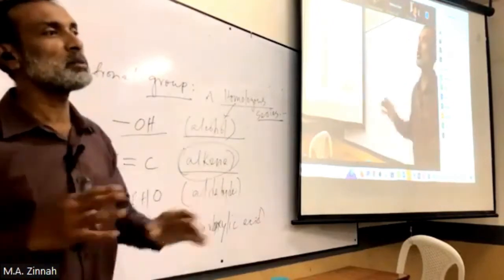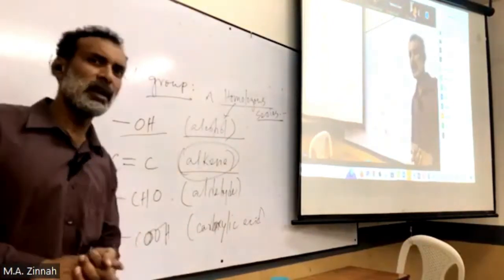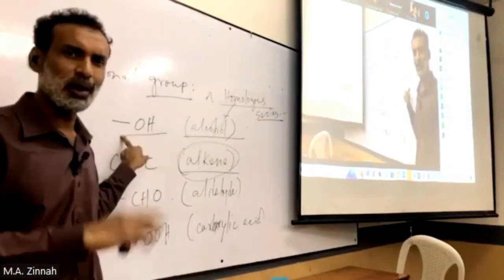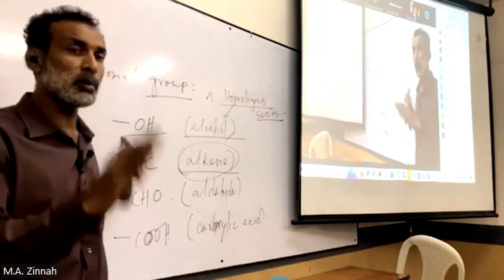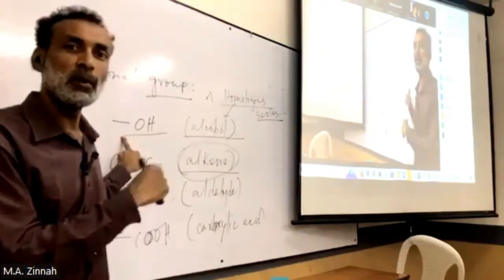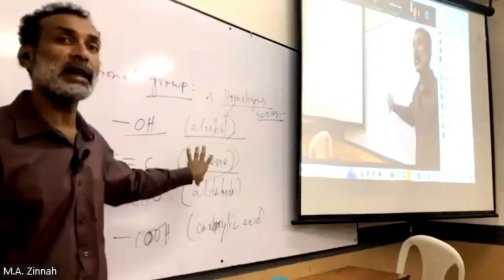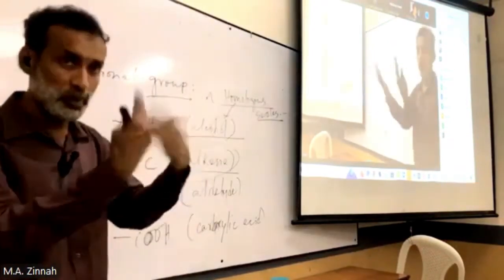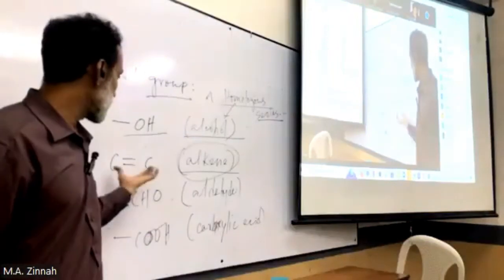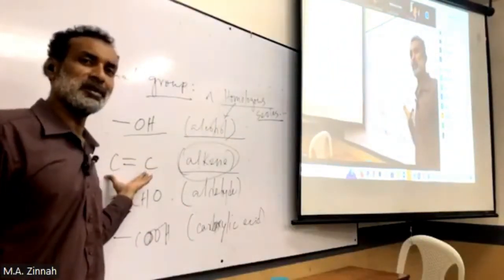And how are they similar? They all have OH. So all the compounds have this common thing. Similarity means what's common, so all of them have the same thing. What's that? OH. And if they are alkenes, this is another homologous series, another type of compound, another group. We said all of them have this in common.